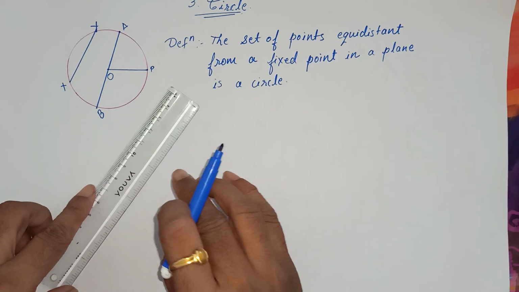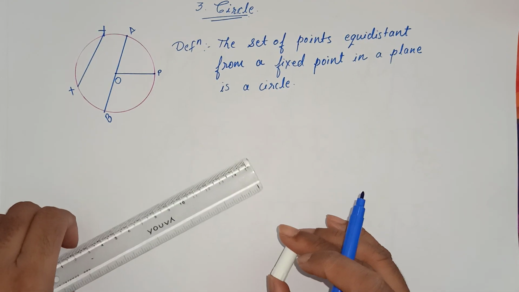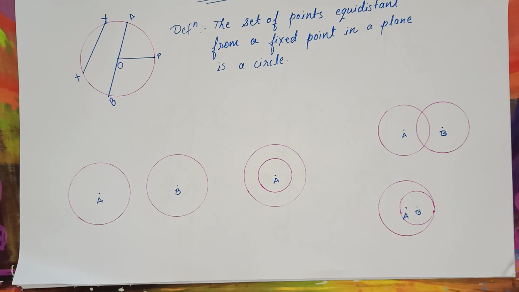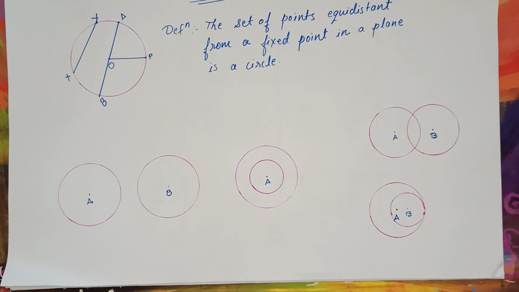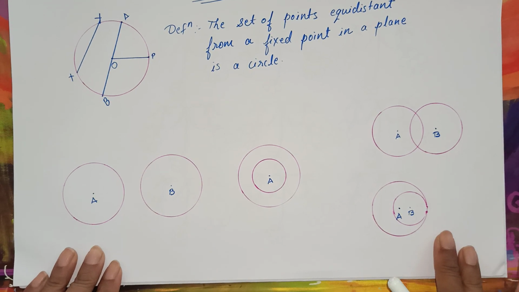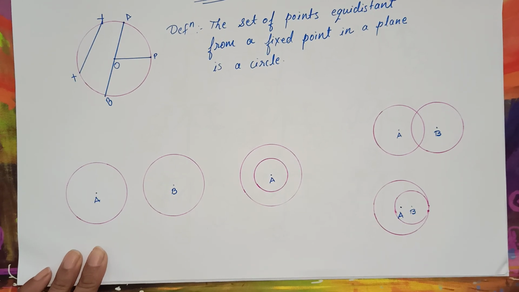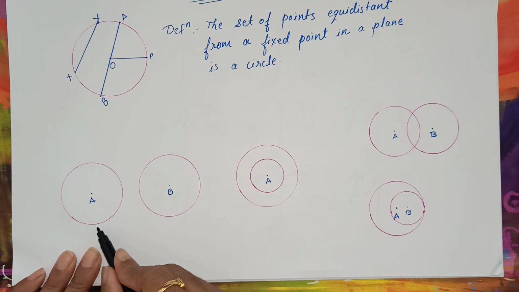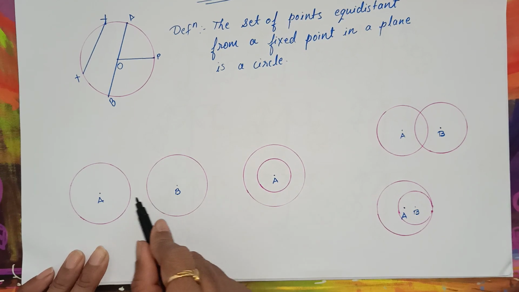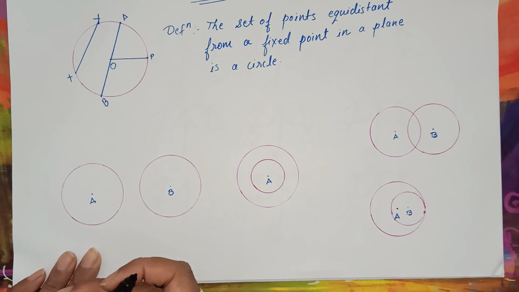Let's recall a few more basic concepts. Okay, so we are going to see this. What kind of circles are these? Okay, now this circle with center A and circle with center B, they measure the same because their radius is the same.